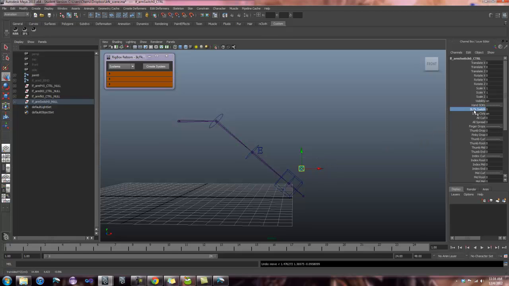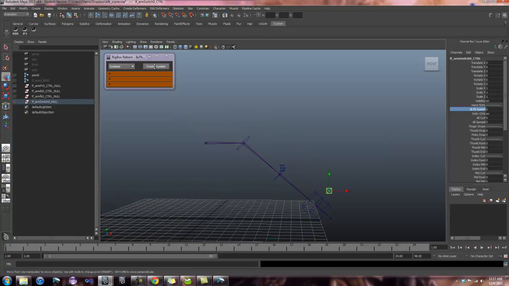Just know that if this attribute is not present on your switch, the script will not work by default. So now that we know what's going on with the scene, let's go ahead and focus on the tool. When you first open it up, it's going to be in this default systems selection, so all the frames are closed and you can't expand them.